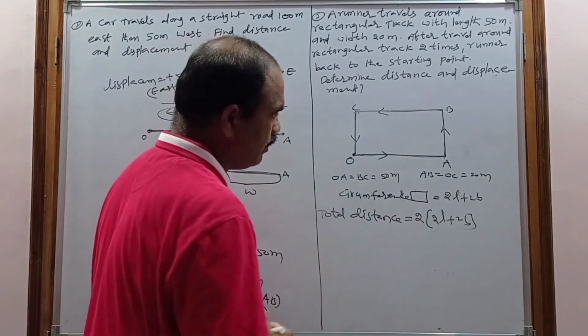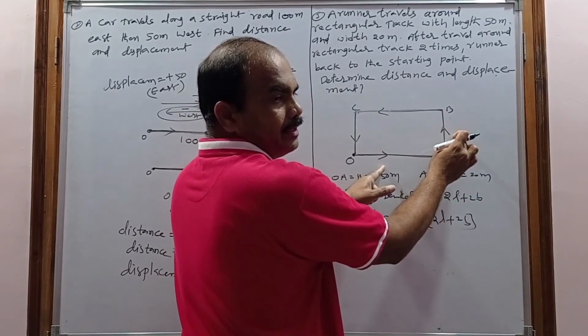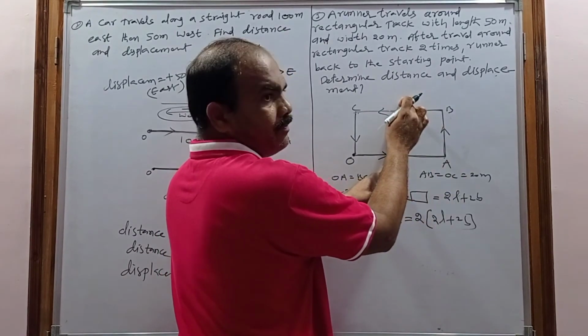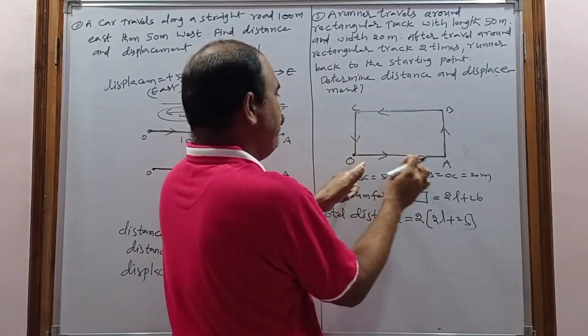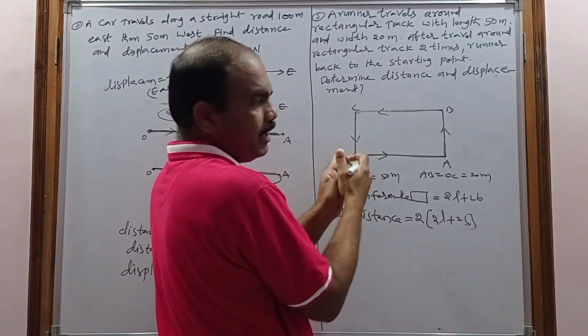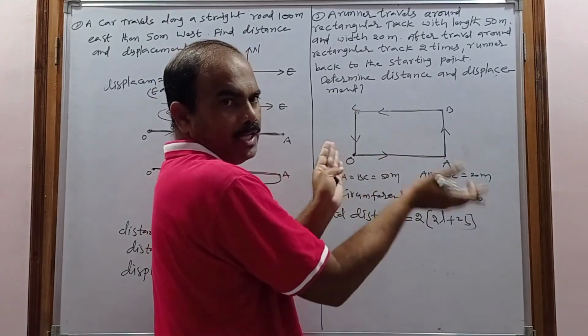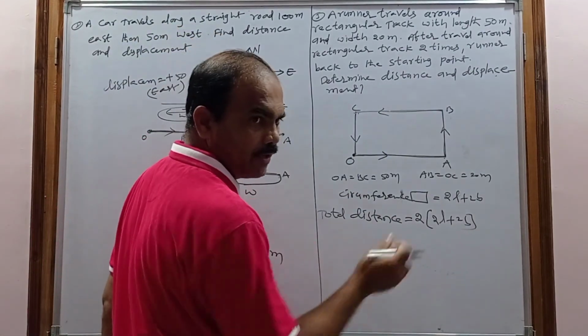To understand further, O to A is how much? 50 meters. 50 plus 20 is 70. 70 plus 50 is 120. 120 plus 20 is 140. So if he completed one time, the distance covered is 140. Again 2 times means 140 plus 140, how much? 280.